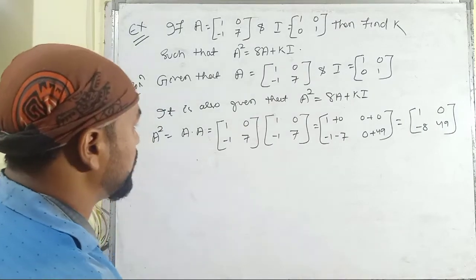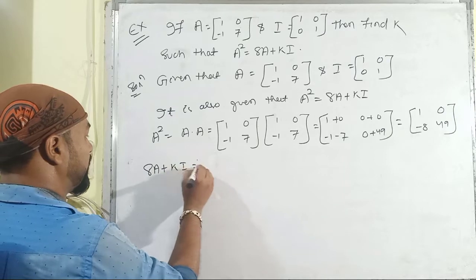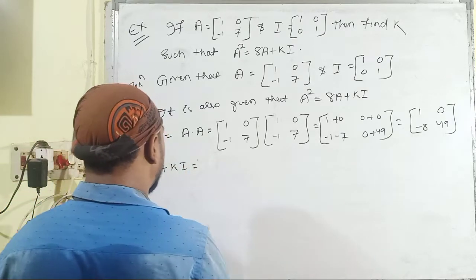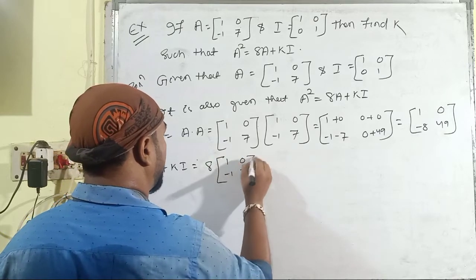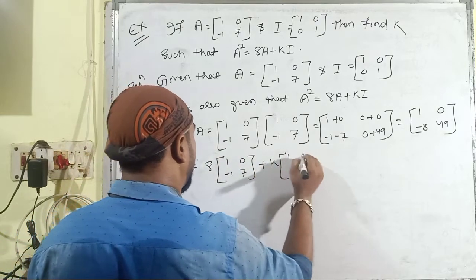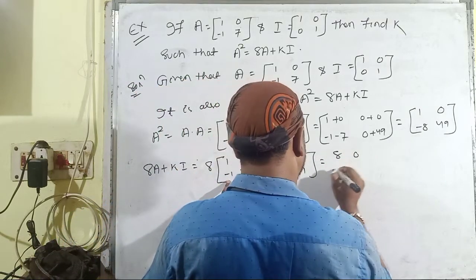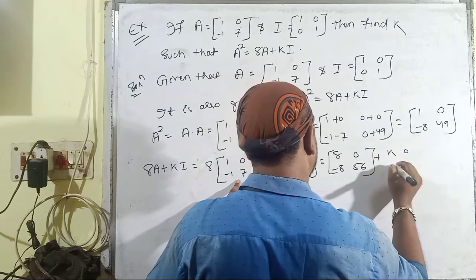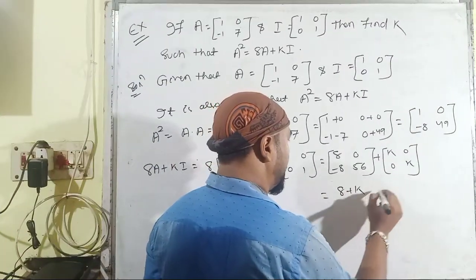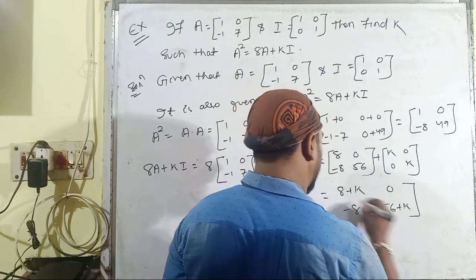Then you have to find out 8A plus kI. 8 multiplied with [1 0; -1 7] plus k multiplied with [1 0; 0 1]. So it is [8 0; -8 56] plus [k 0; 0 k]. So here it is [8+k 0; -8 56+k].